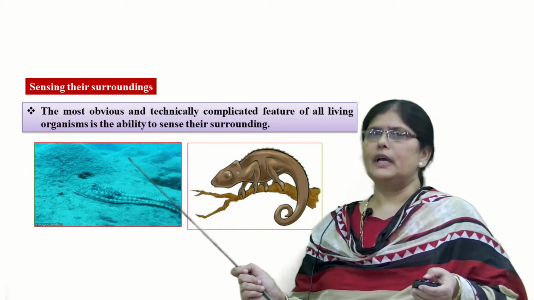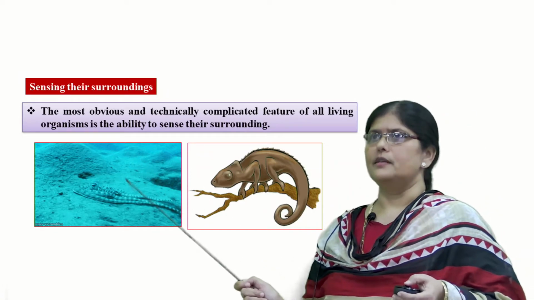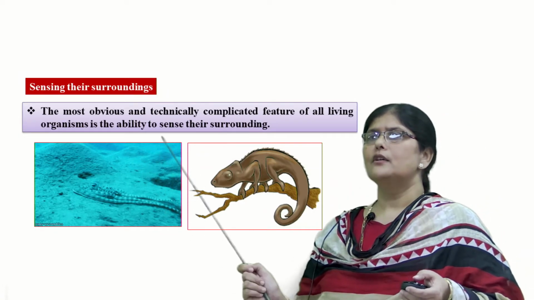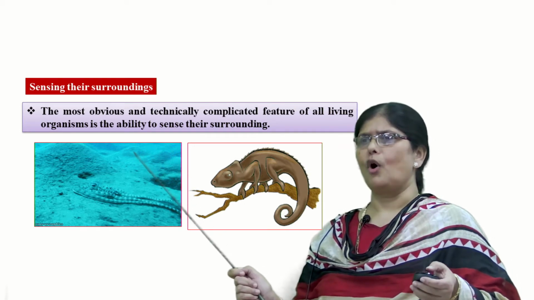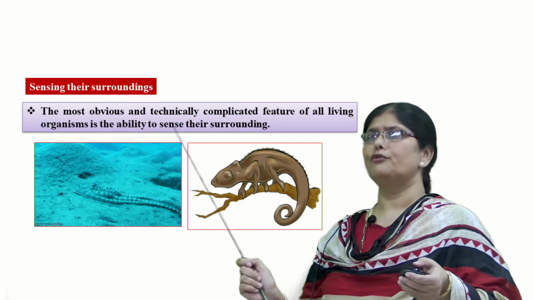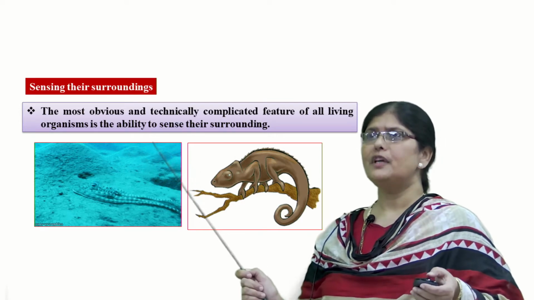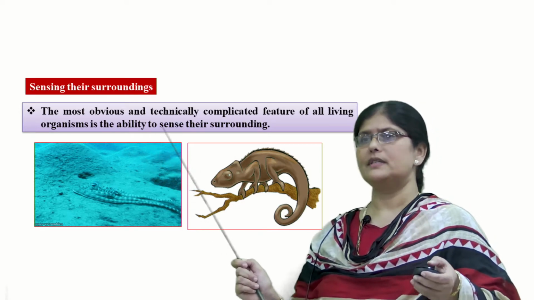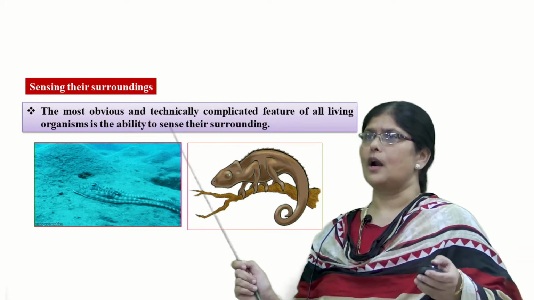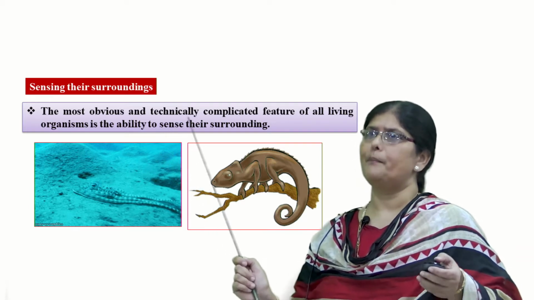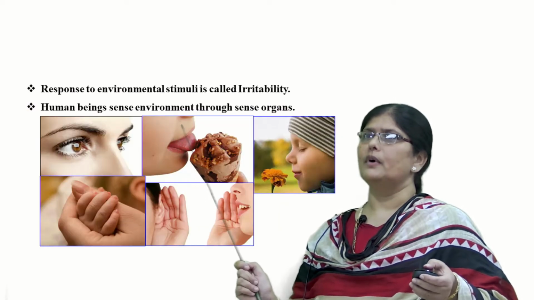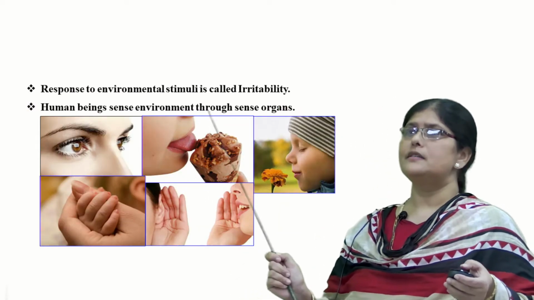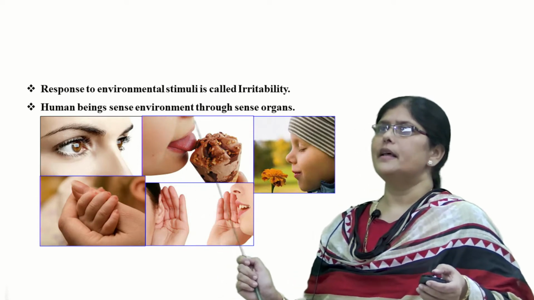Now coming to the other characteristic feature of living organisms, which is the ability to sense the surroundings. All living organisms, from small microorganisms to the highest level of human beings, have the ability to know our surroundings. We can sense the surroundings in which we are present, right? This ability to sense the surroundings, the response to environmental stimuli, is called irritability.